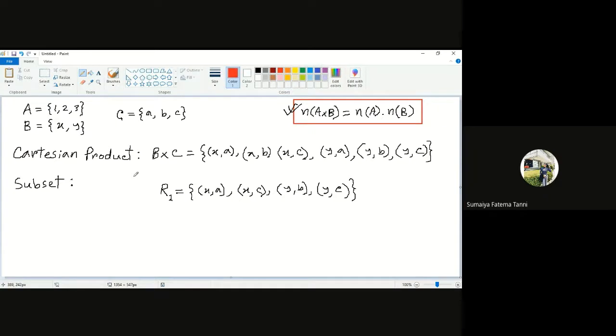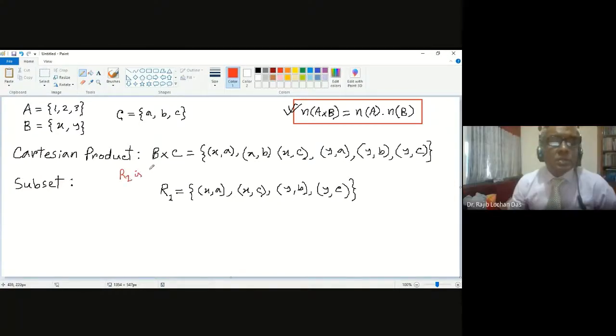Sir, can I take any kind of element from here? Yes, I can take any elements. So I can say R1 is a subset of B cross C, because all the elements in R1 are also elements in B cross C. So R1 will be called a subset of B cross C. The subset symbol is this. Is that okay, this example?